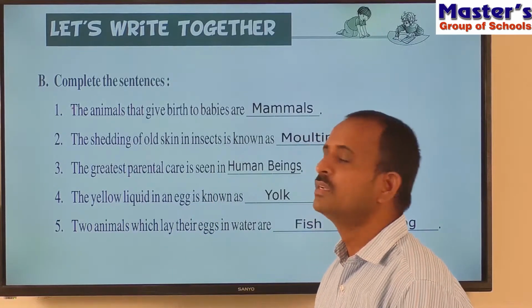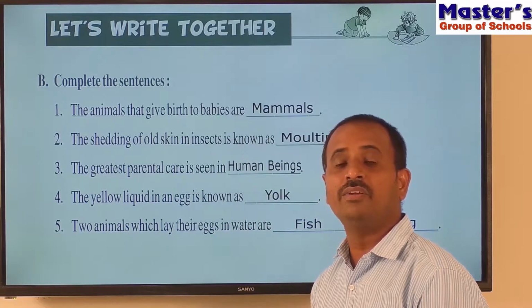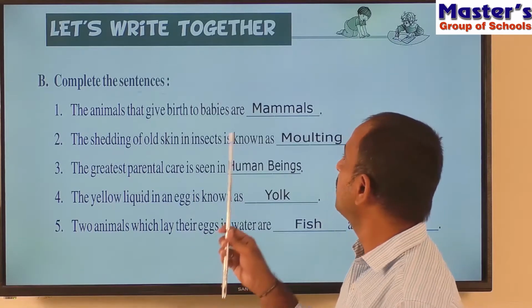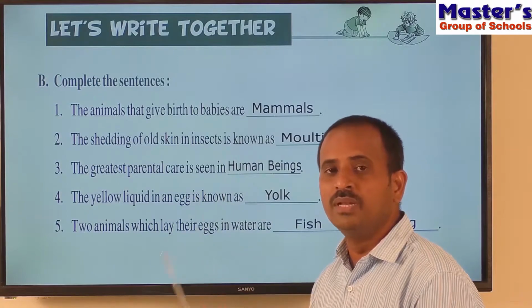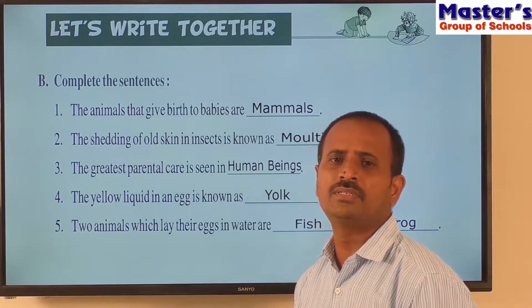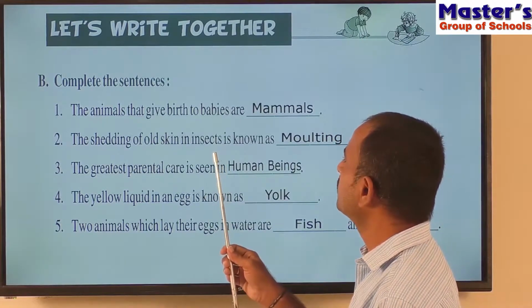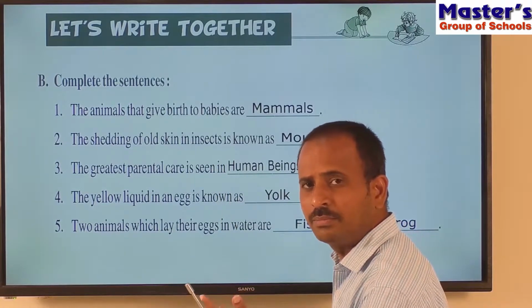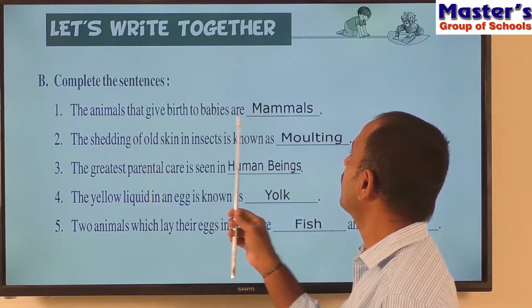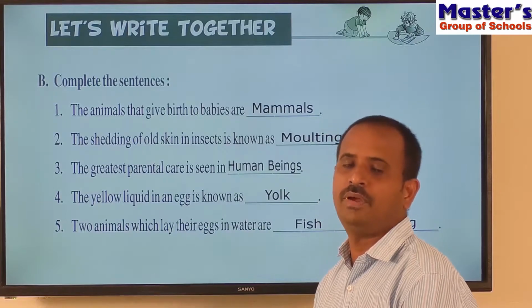So what are mammals? These mammals give birth directly to young babies and feed their young babies with milk. The mother mammals produce milk from their bodies and give the milk to their young babies. So those animals which give birth directly to young babies and feed them with milk are called mammals. And human beings are also an example of mammals.